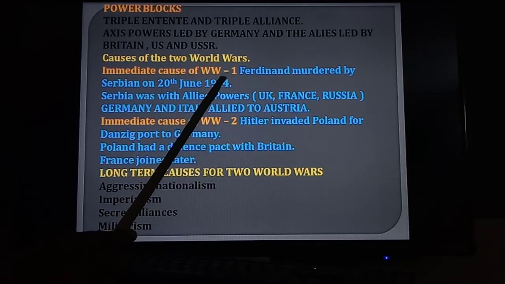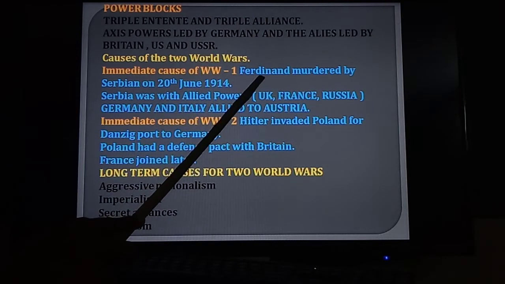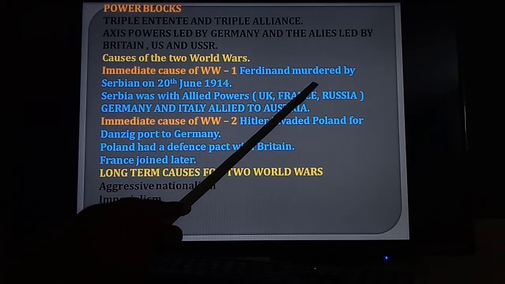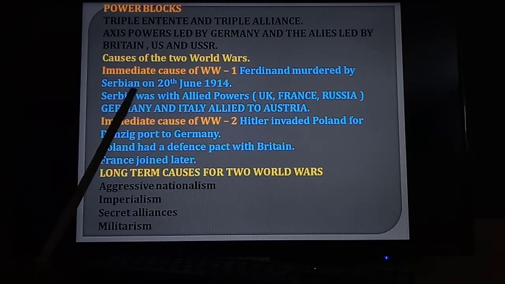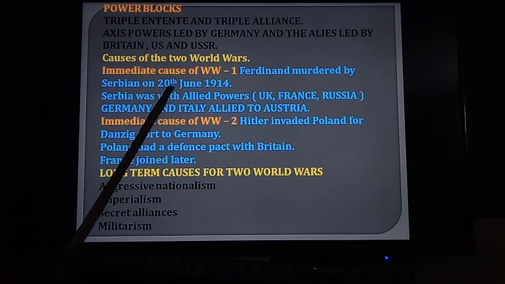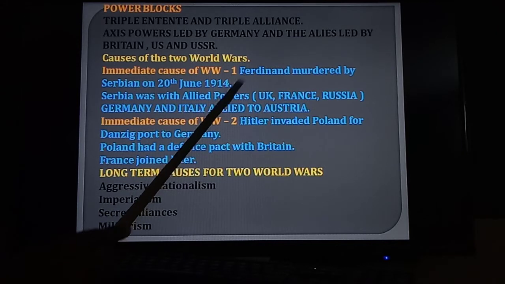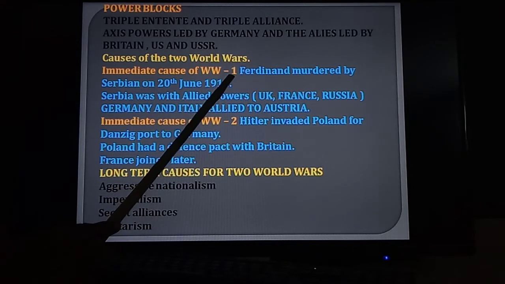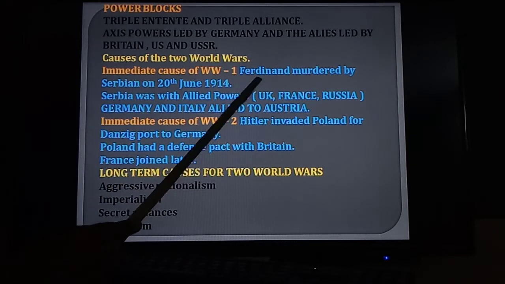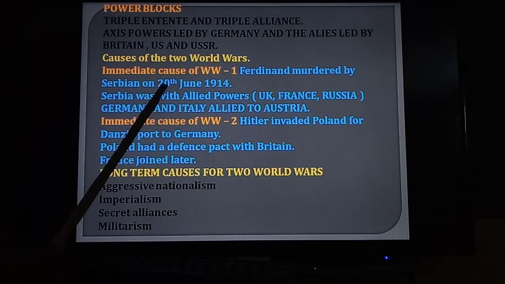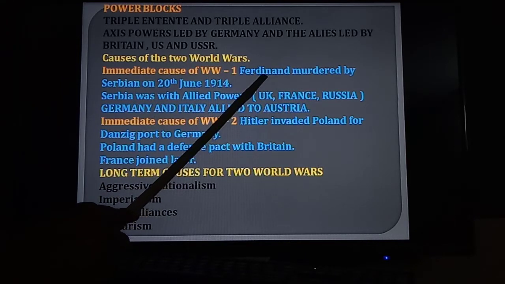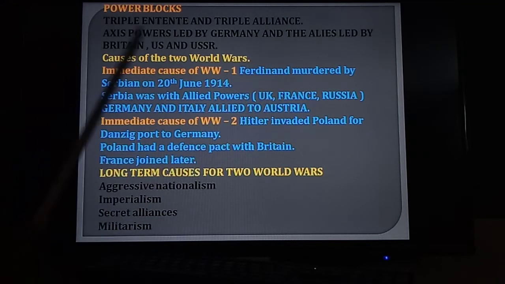So the first World War's immediate cause was Ferdinand. Archduke Ferdinand was murdered along with his wife Sophia by a Serbian on 28th June 1914. So that was the immediate cause of the First World War. When the Serbian murdered Ferdinand along with his wife Sophia, who was heir to the Austrian throne, immediately Austria declared war against Serbia.